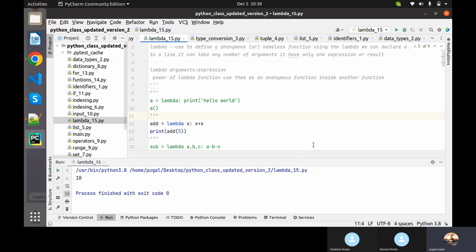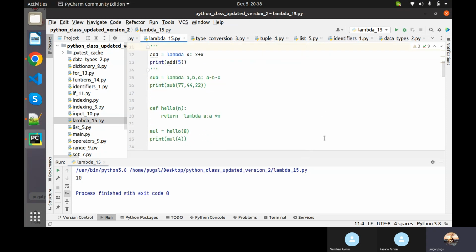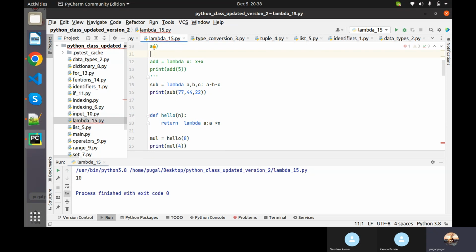Next, of course, here I passed only one parameter. You can pass 2, you can pass 3. That's totally up to you. However many parameters you want to pass, you can pass that many. That will not bother you. Obviously, it will work.